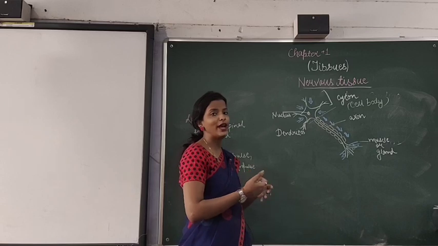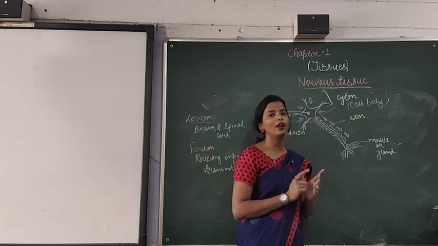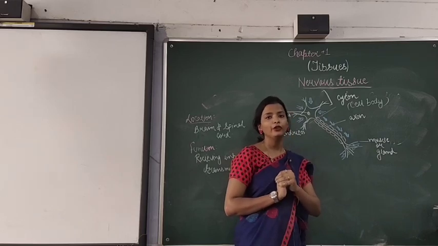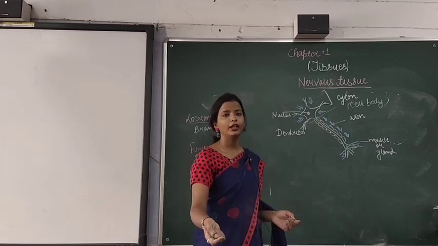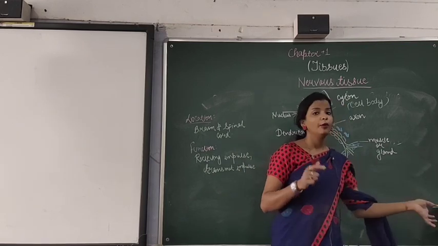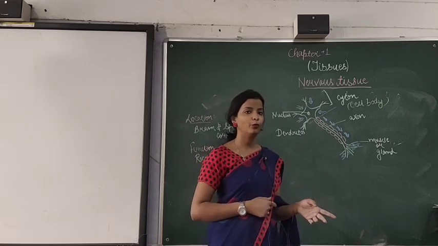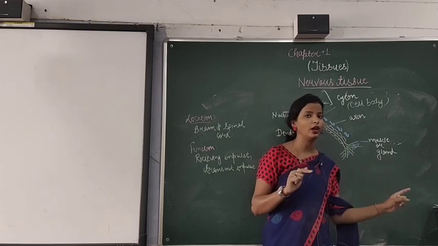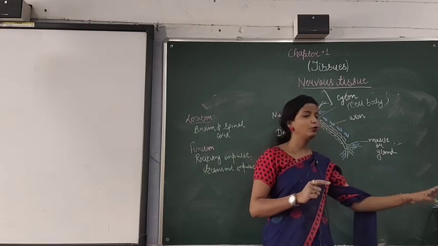When I talk about the role of the nervous system, the main role is to transmit impulses or messages throughout our body. Suppose we want to lift up a book. According to us we simply take our hand and lift up the book. But why? Because some actions are going on inside our body. If we want to lift the book, immediately we send an impulse to the brain that I want to pick up the book, and the brain immediately sends the impulse to my hand muscles that yes, you are supposed to pick up the book.